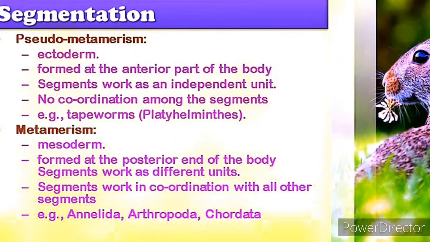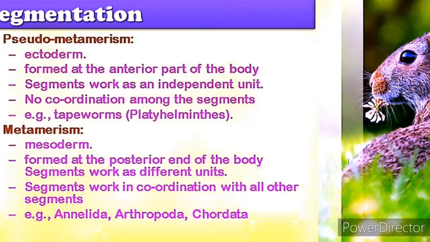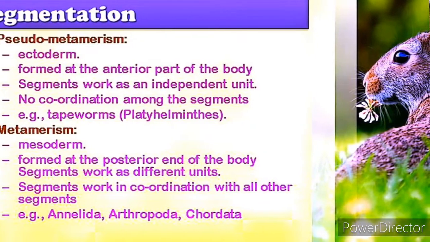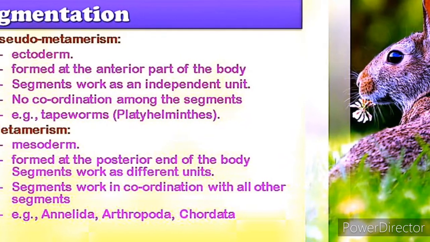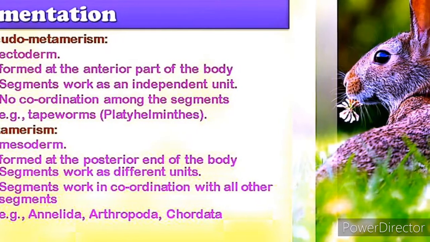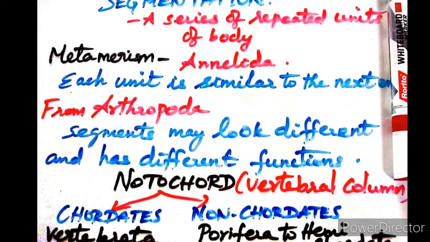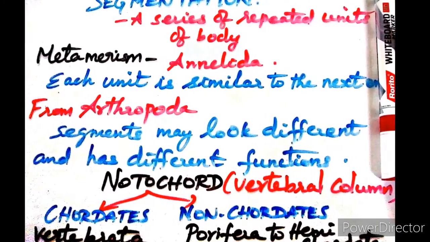But in some animals, the body is externally and internally divided into a series of repeated units called segments, with a serial repetition of some organs. So it is called metamerism. It is seen in annelids. But in arthropods and some other animals, the segments may look different and have different functions.